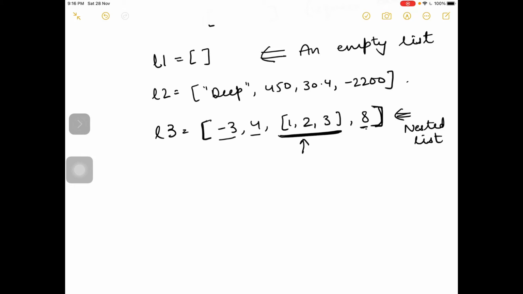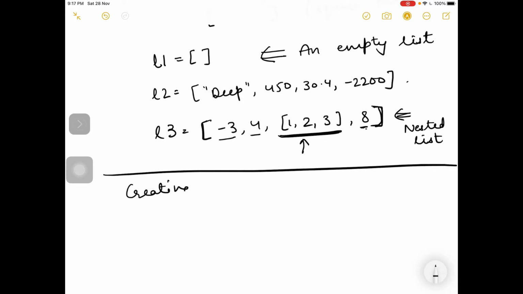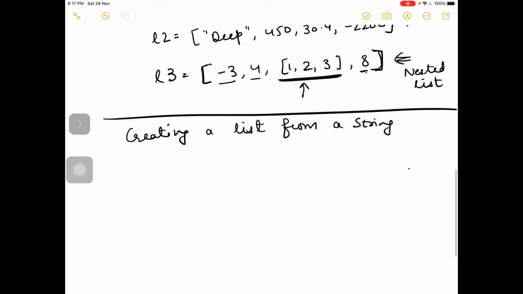Now we will learn how to create a list from a string. As you know, list is also an English word.